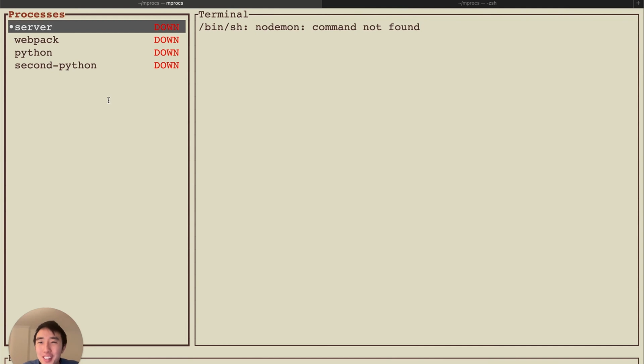Hey, I'm Tony, an engineer at Cognition. I helped build Devin, and now Devin helps me too. Today at work, I wanted to run a bunch of commands at once and be able to track their status on one screen. I found an open source tool named mprocs to do this. Here it is right here.